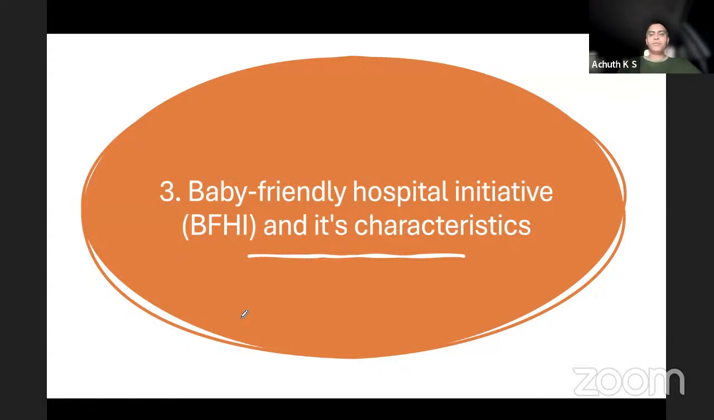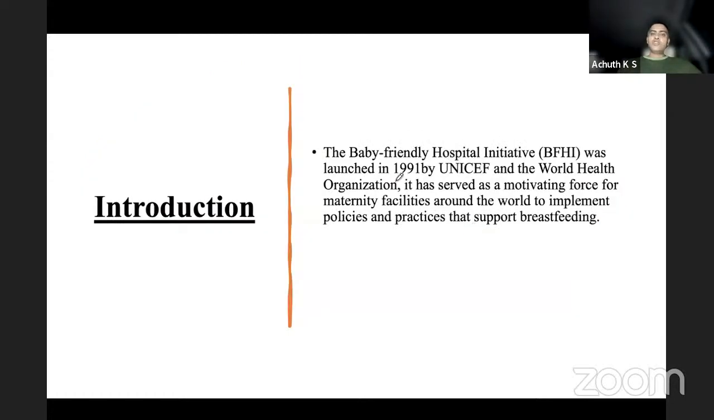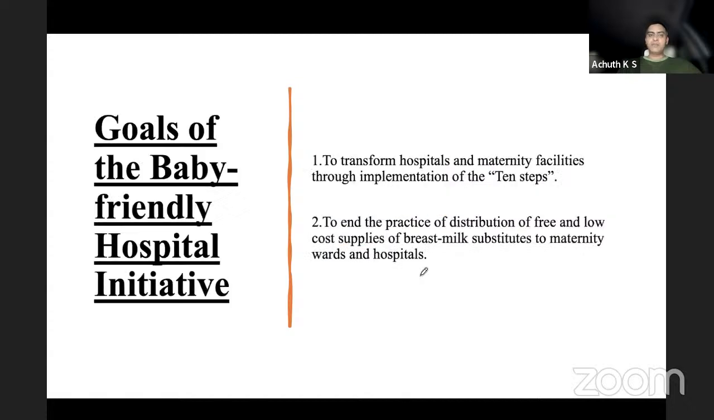Okay. What is the baby-friendly hospital initiative and its characteristics? This is a short note as well as a short answer. We'll see the number of steps involved in this. It was launched in 1991 by UNICEF and WHO both. It is a motivating factor for maternity facilities around the world, by implementing policies and practices.